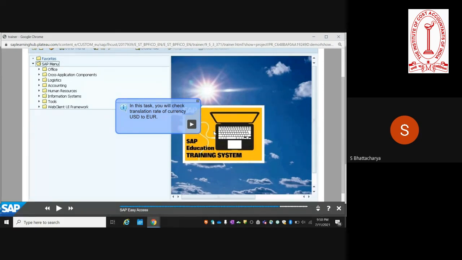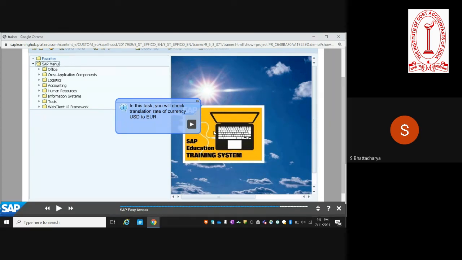Now, this is one angle. The other thing is the exchange rate. For example, the GL account is maintained in INR, and INR is the local currency, rather, the company code currency. In that case, if you are booking a USD invoice for that particular GL account, the system will translate based on the exchange rates prevailing on the date of the transaction.